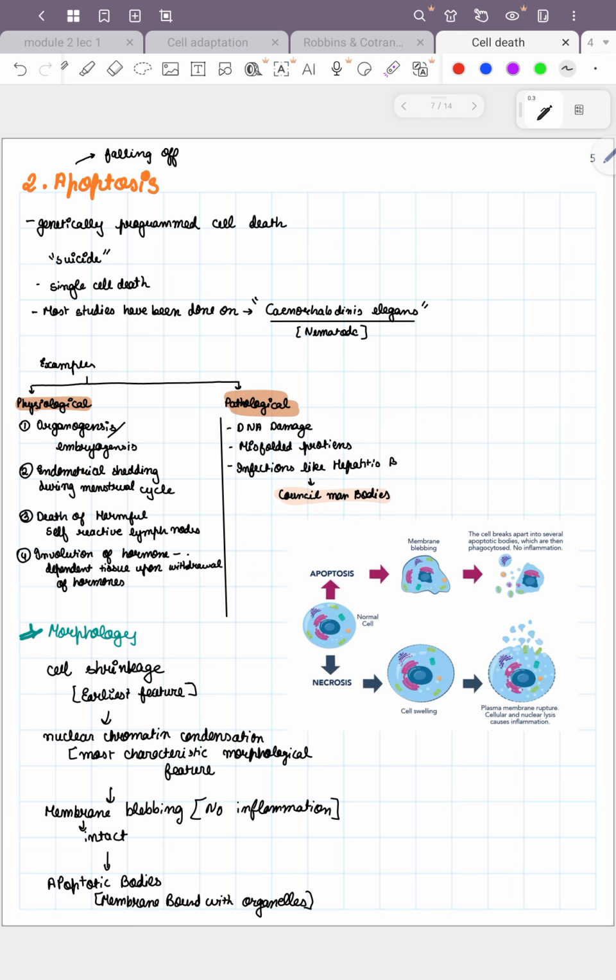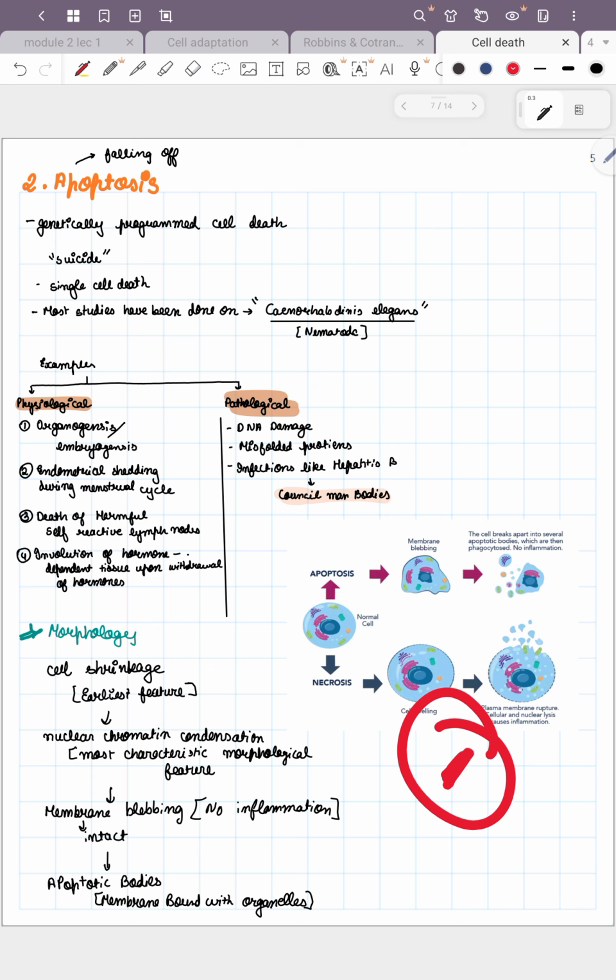Now, what happens basically: the cell shrinks, which is the earliest feature of apoptosis. If you have to detect apoptosis, cell shrinkage is the earliest feature. Then nuclear chromatin condensation. If the cell is shrinking, the organ will also shrink, yes or no? Yes. So nuclear chromatin condensation, and then we have membrane blebbing.